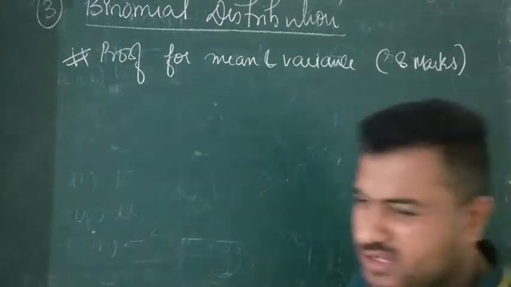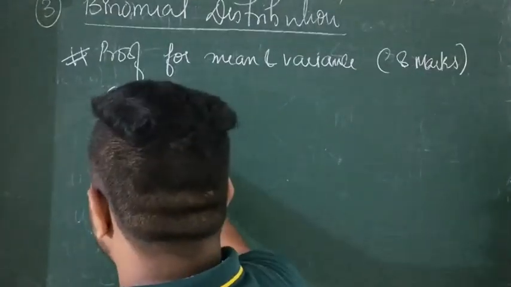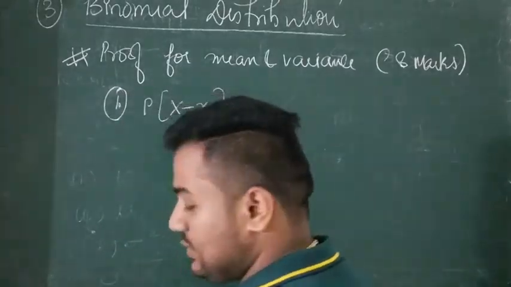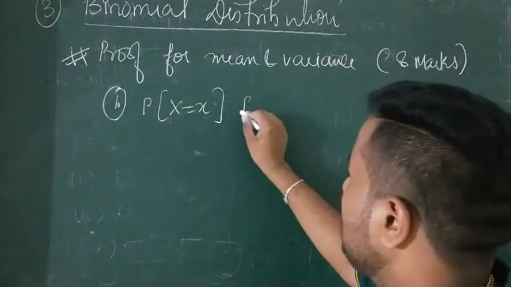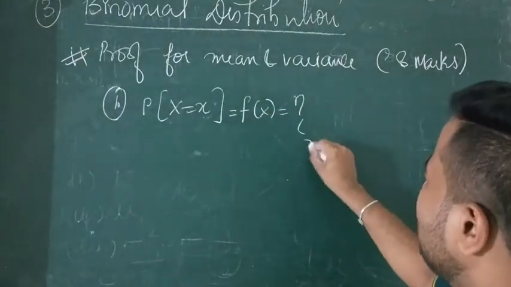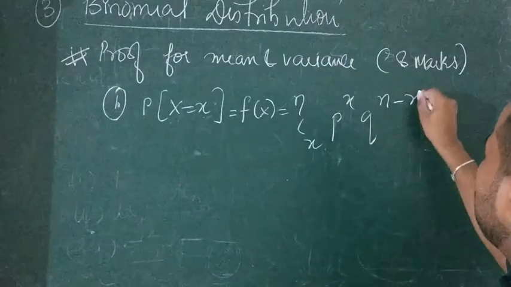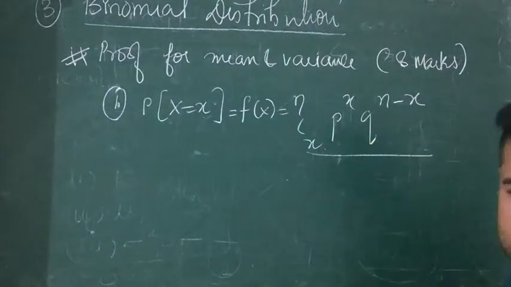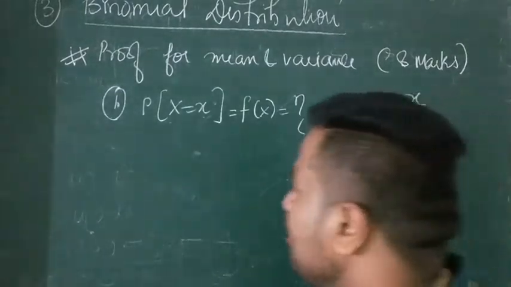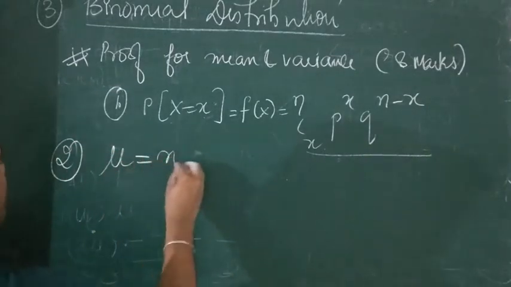I'm telling just the formulas available to us. The first formula which is available to us, probability of x equals to x is f of x equals nCx p to the power x q to the power n minus x. You have already remembered this formula in binomial theorem also. Then the formula of mu is n into p.